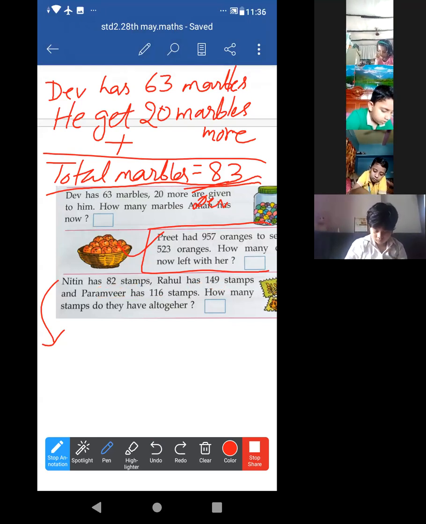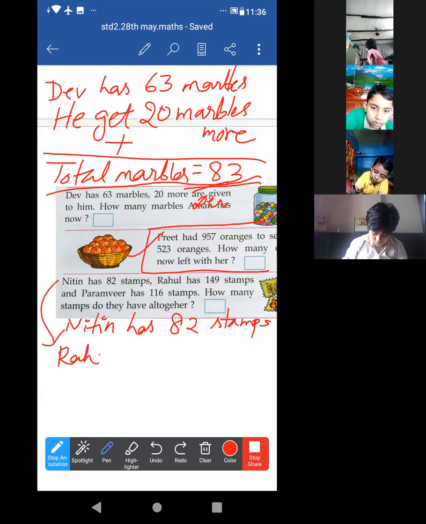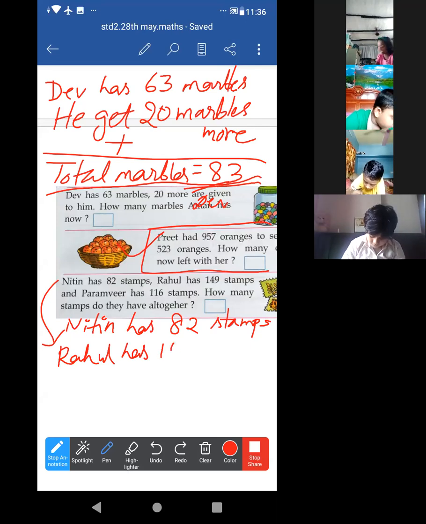Okay, how to do it? Just write Nitin. Write the statement properly. Nitin has 82 stamps. Okay. Rahul has 149 stamps. Okay.